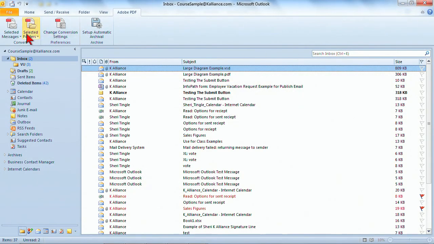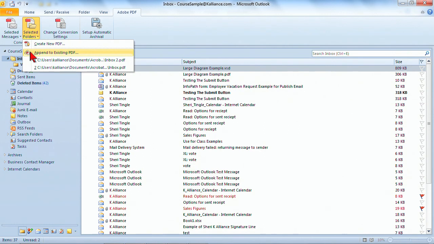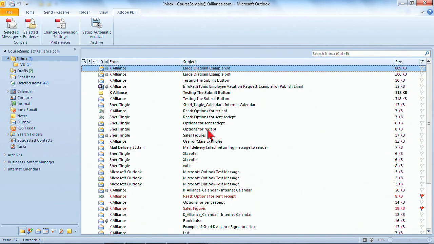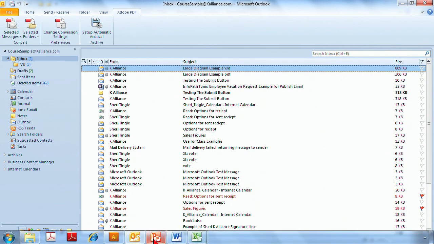And again, when I'm looking with this, I could append existing files. So later on, I could continue to create that PDF. I could just add next month's or next quarter's emails as the process continues. All right, well, let's take a look at one more option. We'll go here to PowerPoint.